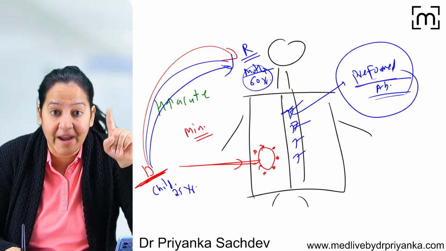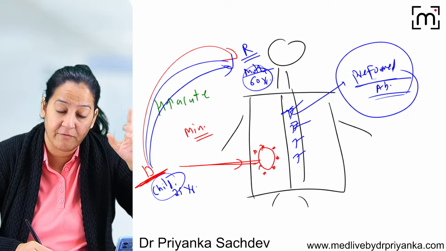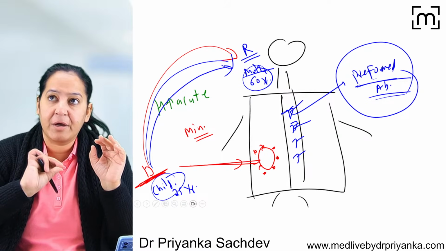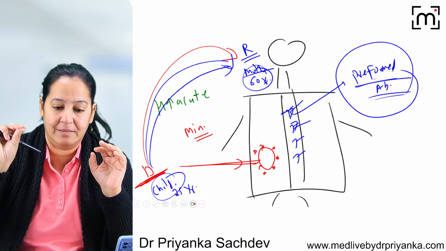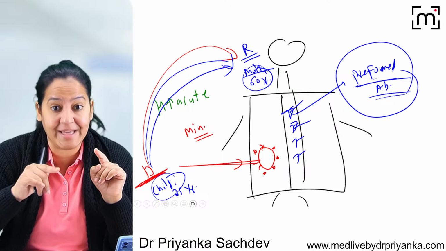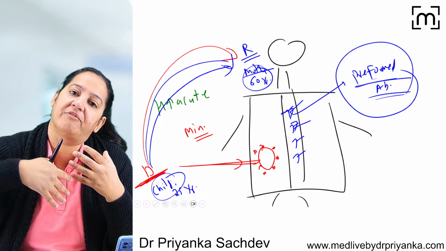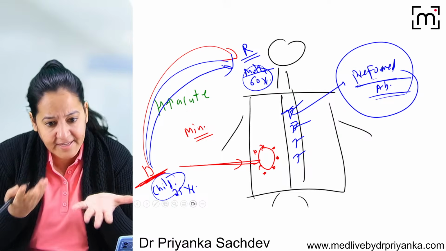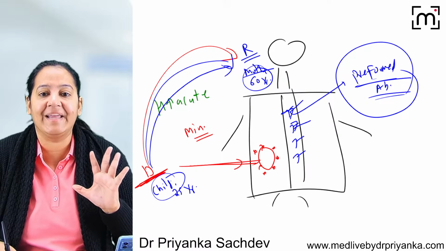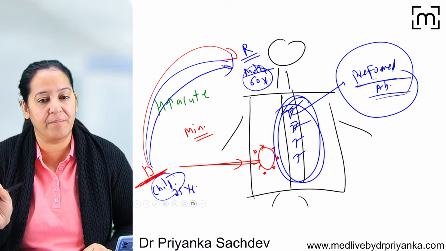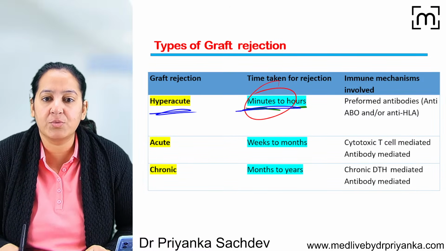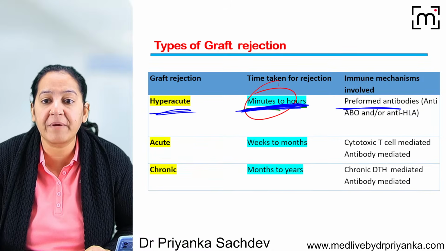Now when she was pregnant, at that time the child was a fetus inside the uterus of the mother. At that time, via the placenta, because of the reverse blood flow, it is possible that a little bit of blood from the child is exposed to the mother. And the mother has made antibodies at that time, and they remain for years because of immunological memory. It can happen. So these are the various routes of sensitization. Ultimately, the preformed antibodies are there, and these preformed antibodies are killing the graft. They are rejecting the graft. This is hyperacute rejection. It occurs within minutes or hours. It is due to preformed antibodies.